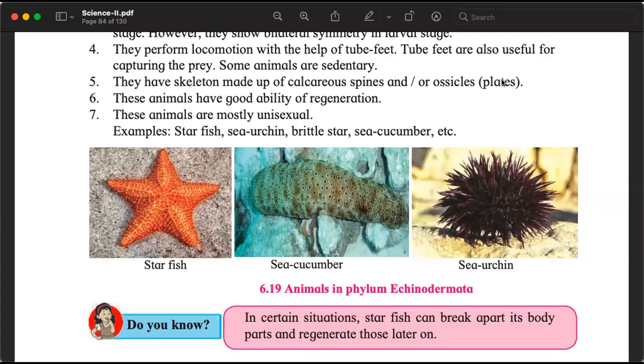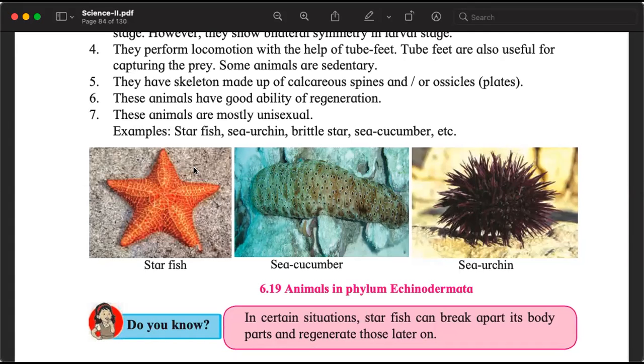These animals have good ability of regeneration. Now, this is something very, very unique to this phylum. Regeneration means फिर से बन जाना. So, for example, if we cut this part of the starfish here, then it will grow again. That doesn't happen to us, our human bodies.